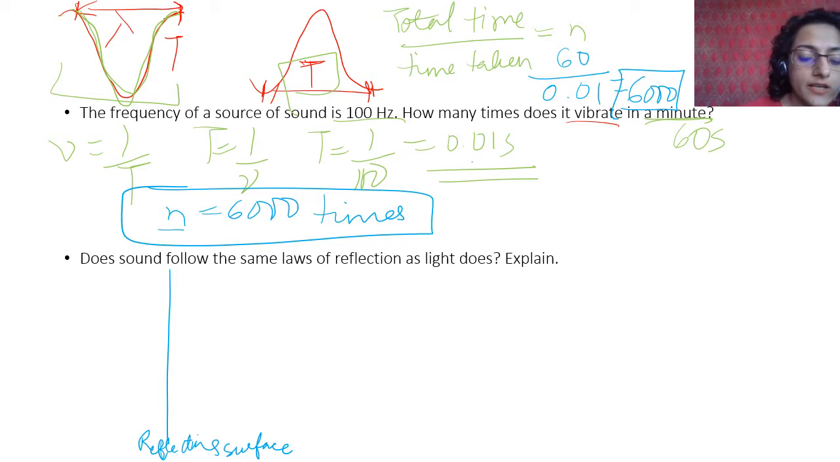So what is this? Suppose there is a sound wave that is incident. This is the point of incidence. This is the normal.